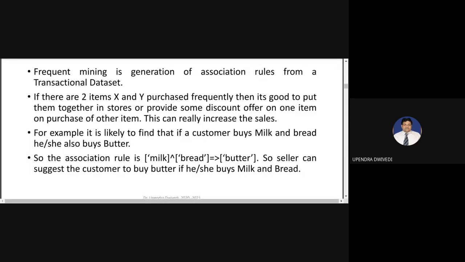But before applying the discount, we must know what the frequent items and patterns are. For example, it is likely to find that if a customer buys milk and bread, she also buys butter. So we can discount the butter. The association rule says milk and bread tend to lead to butter. So the seller can suggest the customer buy butter if she buys milk and bread.